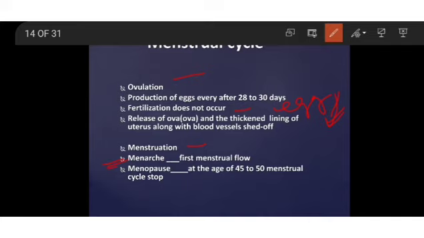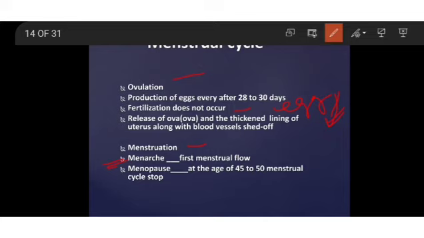The cycle of producing and releasing a mature egg, the thickening of the uterus wall, and its shedding if fertilization does not occur, that complete cycle is called the menstrual cycle. Once more I repeat, the cycle of producing and releasing a mature egg, the thickening of the uterus wall, and its shedding if fertilization does not occur, only then do we call this process the menstrual cycle.